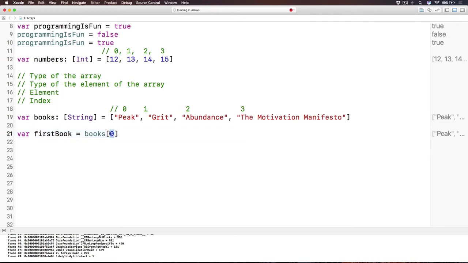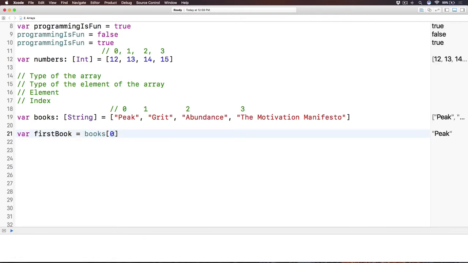Inside this can be any variable, but it has to be an integer. Here we put 0. We're saying, I want to know the value of the first element, because this is index 0, pig. So it gets the first element inside the array and assigns the value to firstBook. Then we have pig over here.